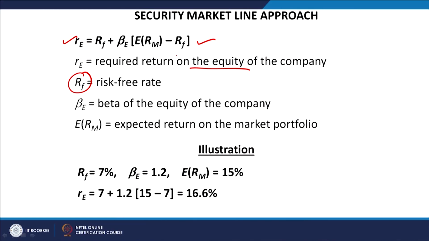And when you are expecting a higher rate of return by going to the stock market, you are prone to a higher amount of risk also. So, this is what you call the risk premium. Expected market return minus the risk free rate of return is the reward for the risk which the investor takes by investing his surplus savings not at the risk free rate, but in the stock market.